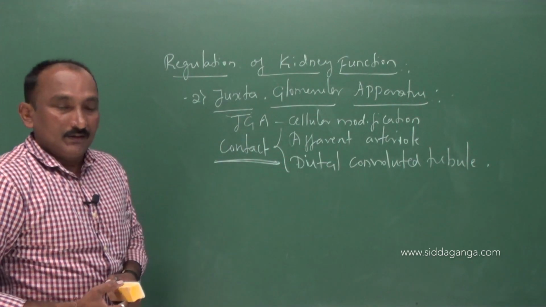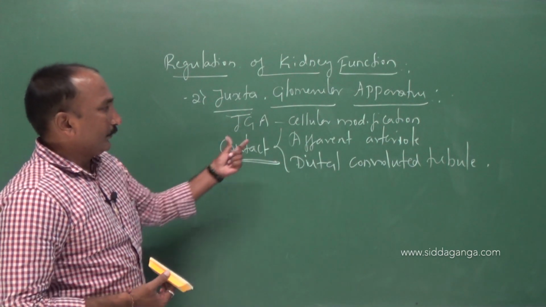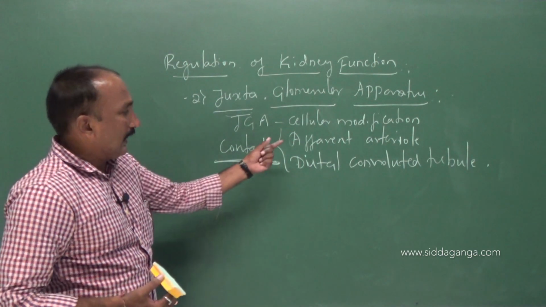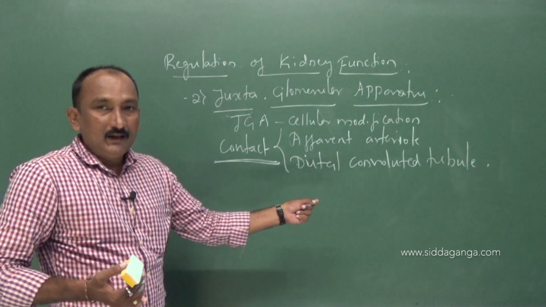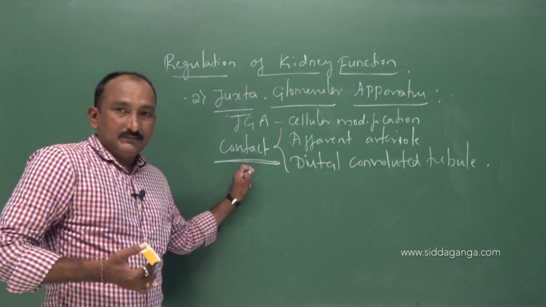So the juxtaglomerular apparatus is the cellular modification of two parts of the nephron, the afferent arteriole and the distal convoluted tubule, at the point of contact.